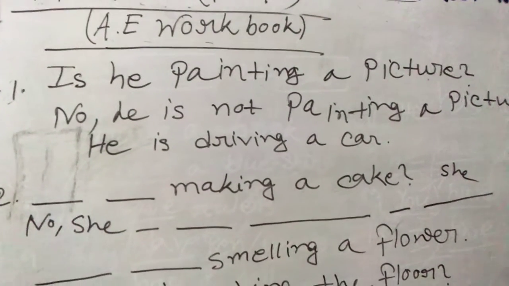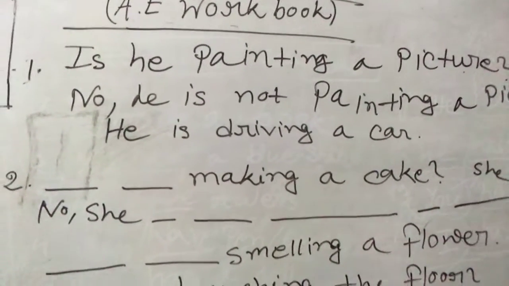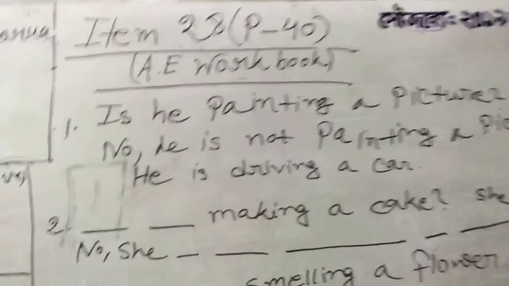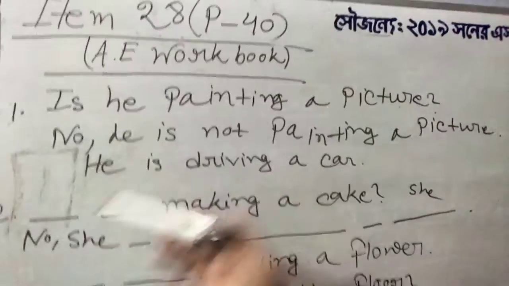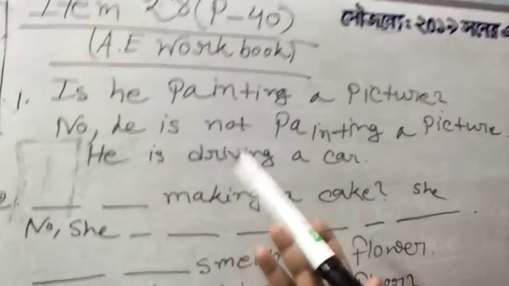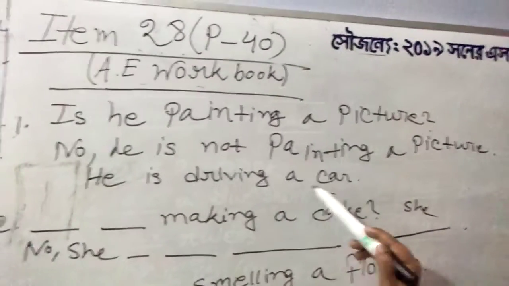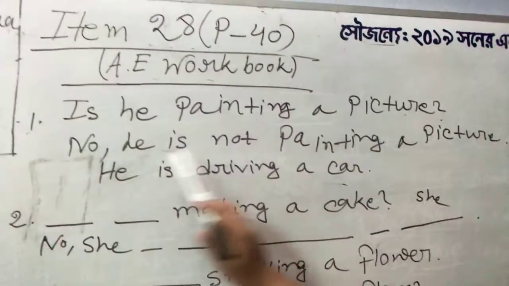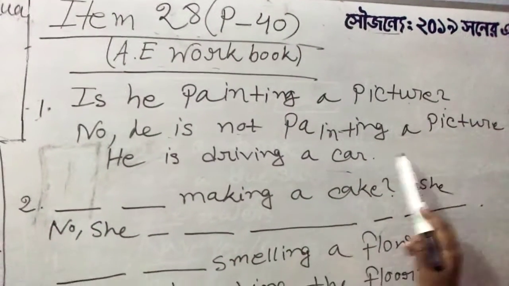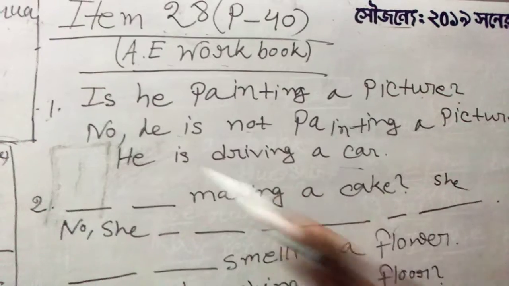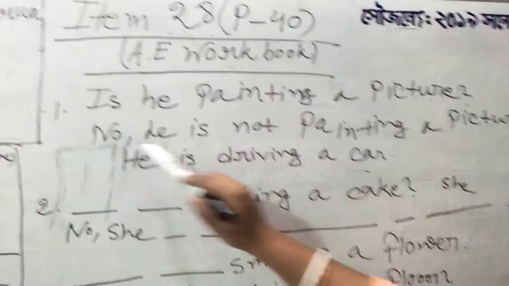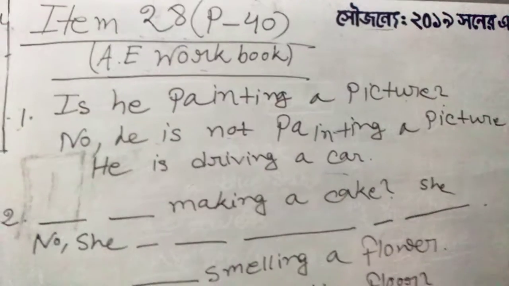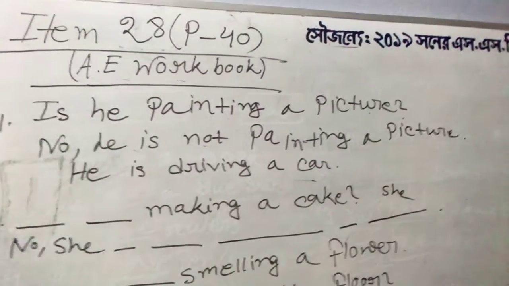As the picture doesn't match the question being asked, you can't write yes, so you have to write no. As we can see in the book, the man is actually driving a car, so we can't write that he is painting a picture. We will write no, he is not painting a picture, he is driving a car. If it is no, then you have to write it in the middle line, and in the last one you have to write the correct answer.